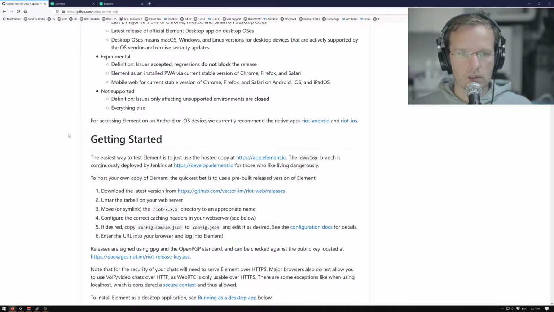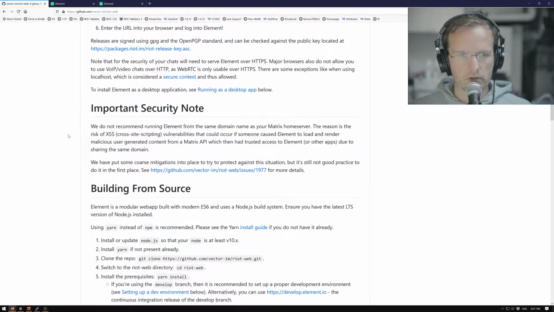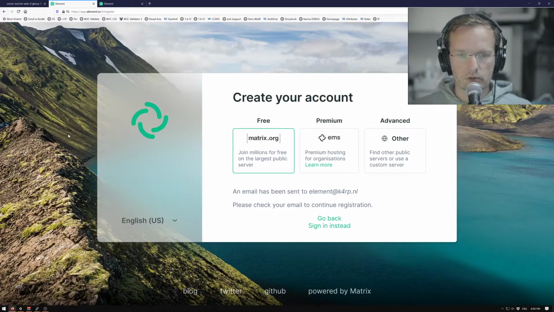Getting started. Well, this is all for contributing or running your own version. Probably, I'm not going to go into that. I still had this tab open. It's heavily zoomed in because I just registered. And what was kind of funny, there was a checkbox, and the checkbox seemed to have a label. And usually when you have a label, that label is the name of the checkbox, the accessible name as we call it.